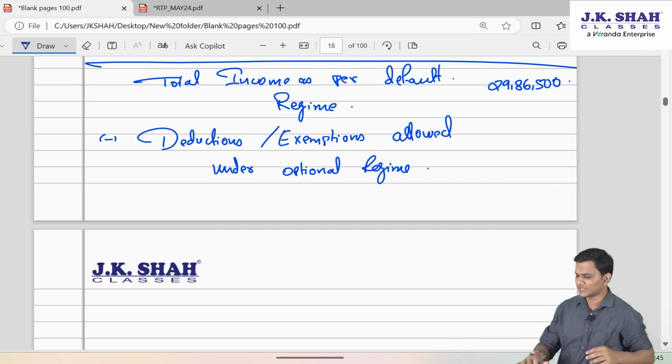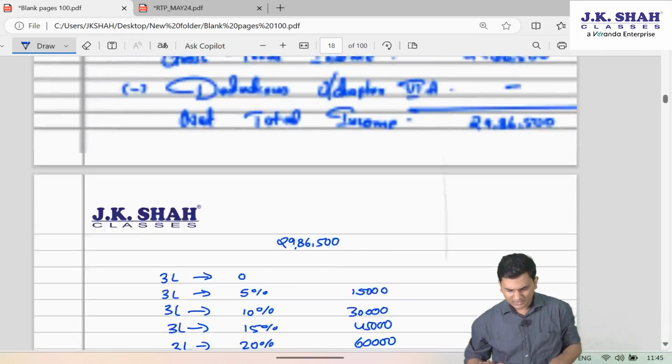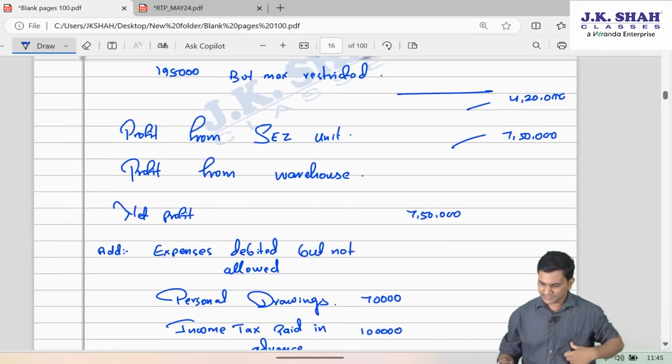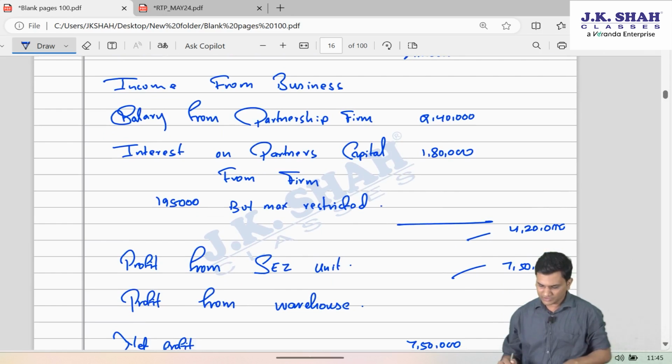So you'll just have to glance through the information on whether there was any deduction you ignored in default.